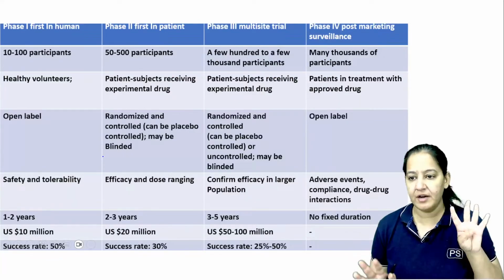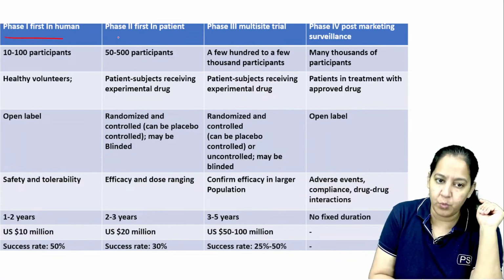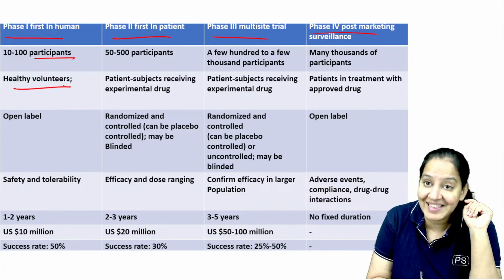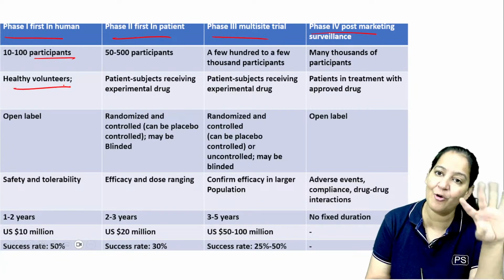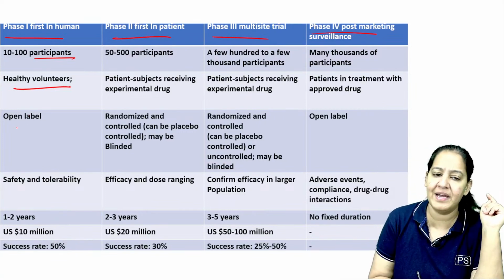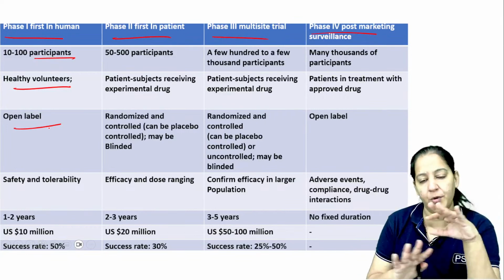Let me explain to you. So there are 4 phases, as I told you now. Phase 0 is also microdosing. So phase 1, 2, 3, 4. In phase 1 we take the healthy volunteers. Phase 1 is done on healthy people, healthy volunteers. These are volunteers. It is an open label trial. Anyone can participate. It's a volunteer, purely their wish.